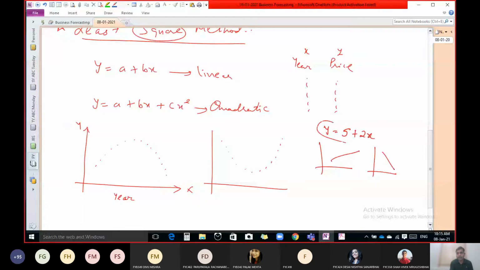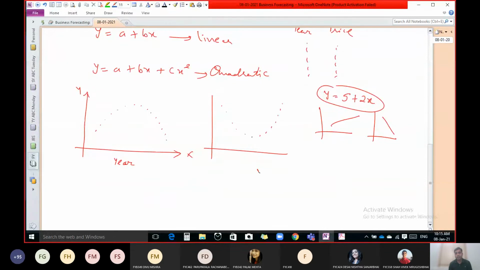Now, if we have data or an equation like this, 2 plus 3x plus 5x square, what is the shape of the graph for this equation? Any of you know?